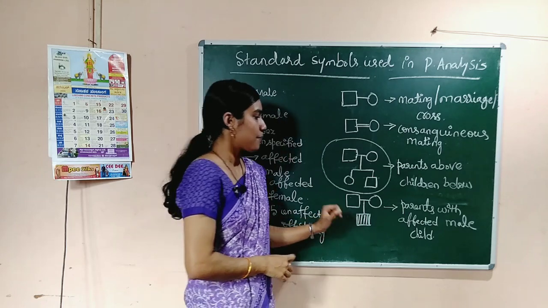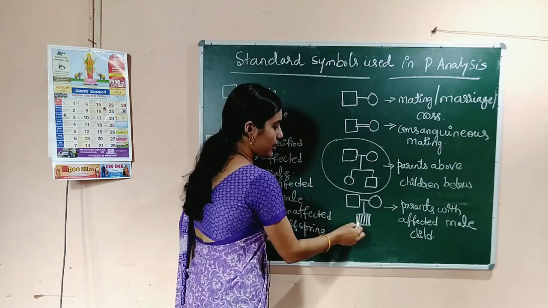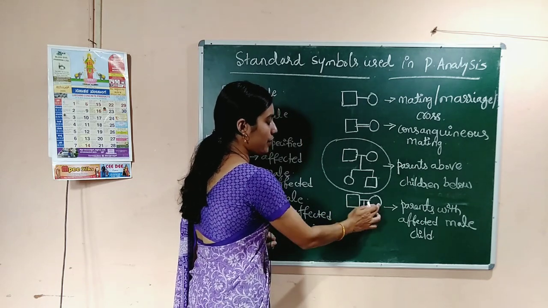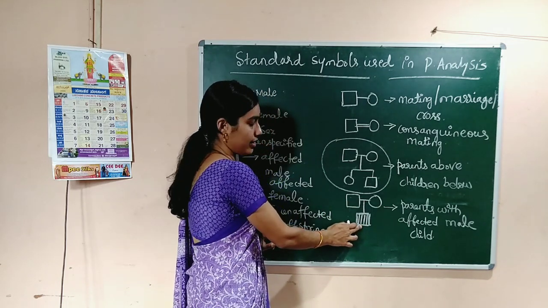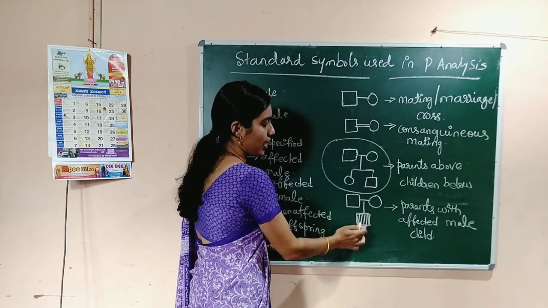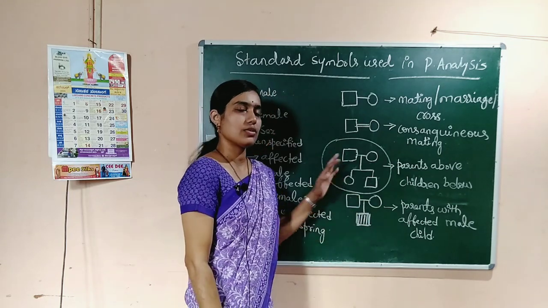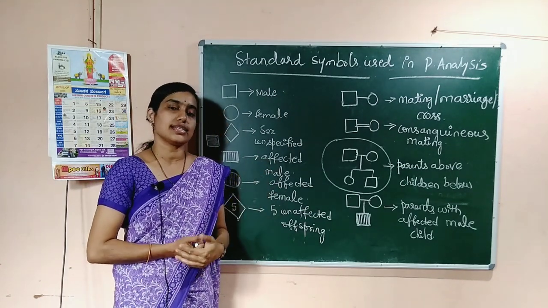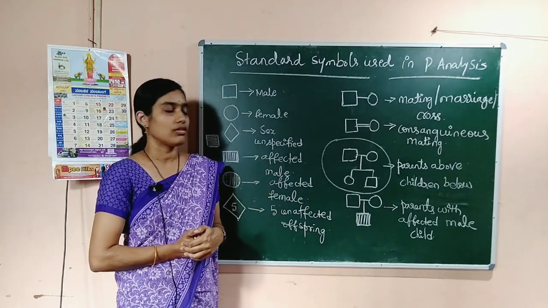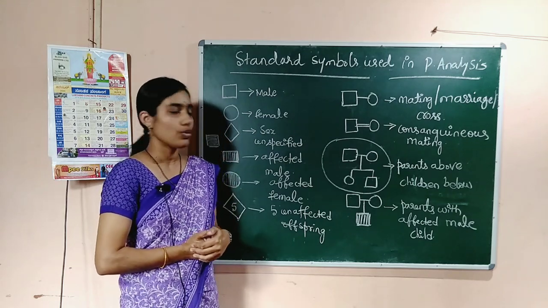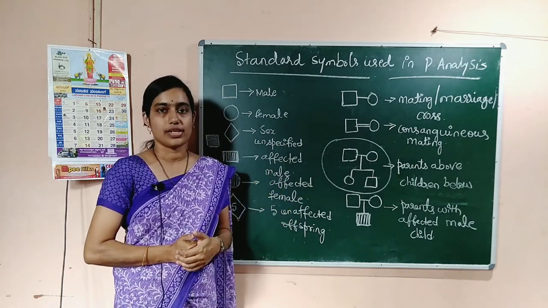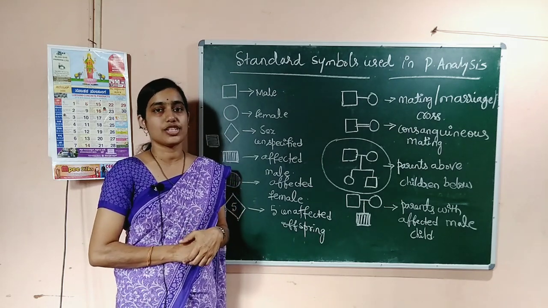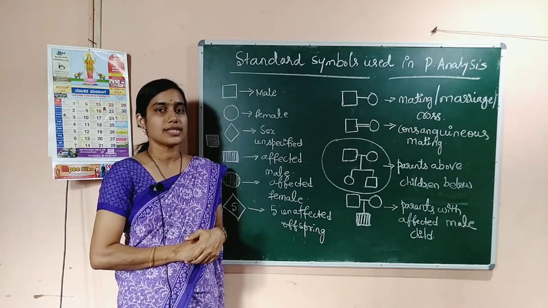And next, see, same thing, but here the shaded square, that means parents with an affected male child. So, these are some of the standard symbols used in pedigree analysis, or when we write the pedigree chart, we use these standard symbols. So, there are two representative pedigree charts here in your syllabus.